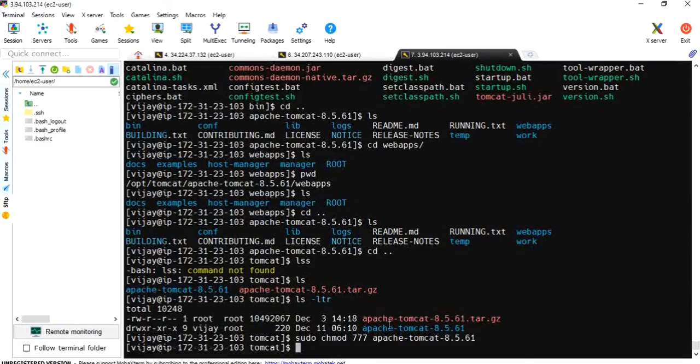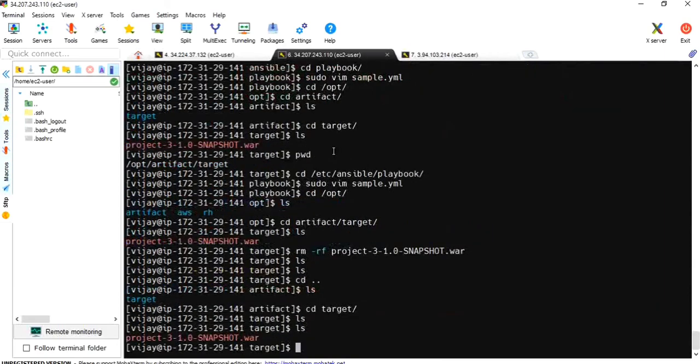Okay, let me manually execute this playbook on server 2. So actually the file is getting copied, but it is not transferring to server 3 by executing this playbook. Let me do it manually, and if I get an error, I will change it now. cd etc ansible, playbook, etc ansible.